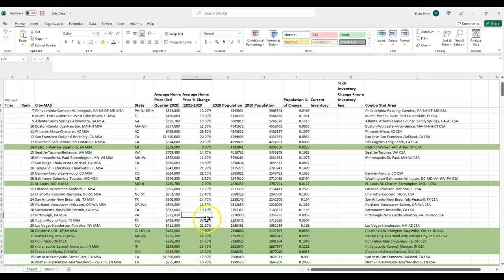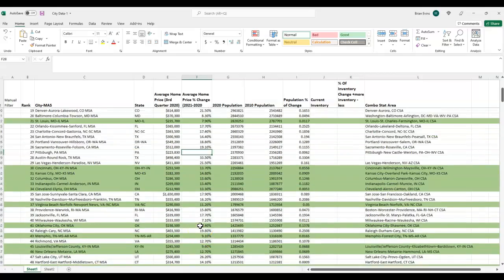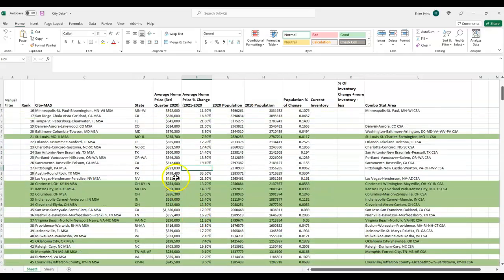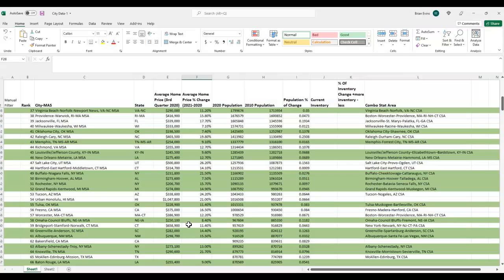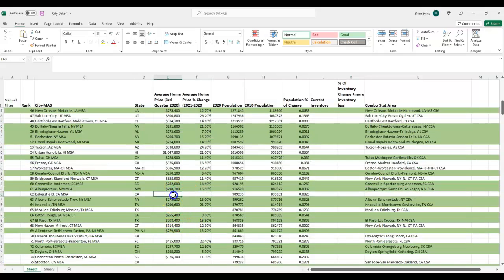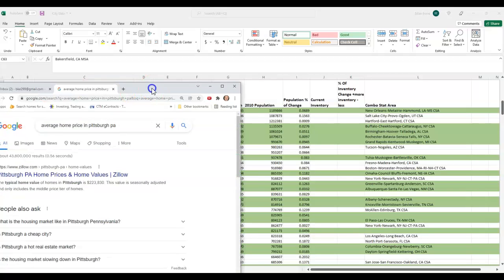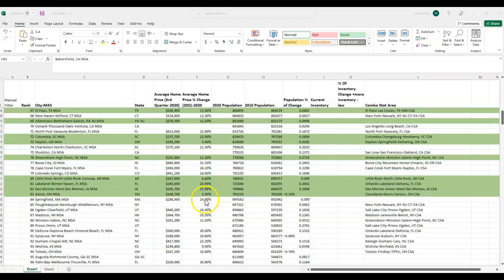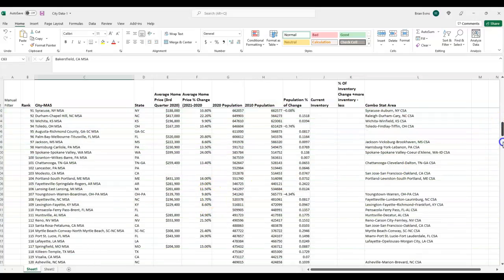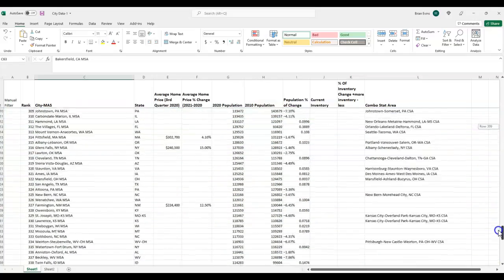And so we're not going to worry about percent change. That's something we're not going to really dig into for that. But at least that'll give us something to go off of when we're doing our research here to figure out markets that we want to target. So you just go through and Google Bakersfield, California, and whatever it pulls up, plug in that number. And so do that for the ones that you missed on the sheet.